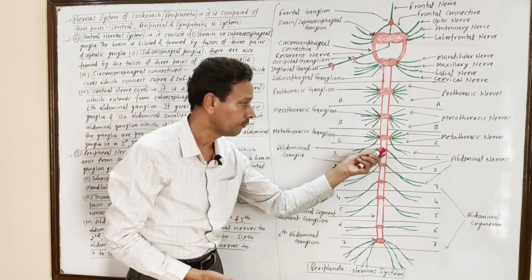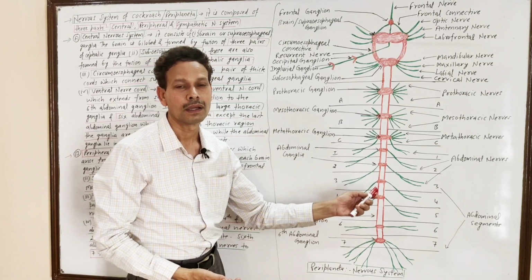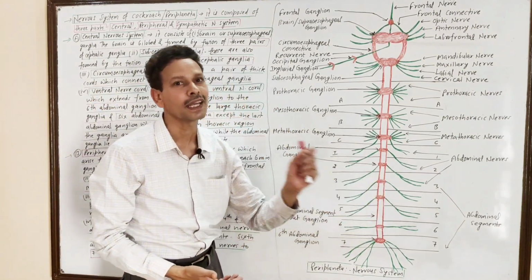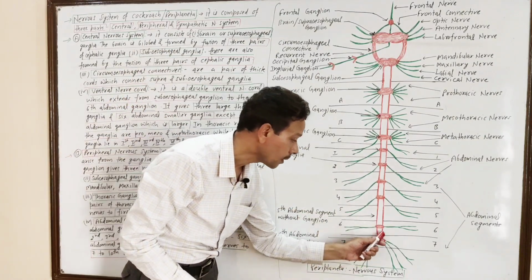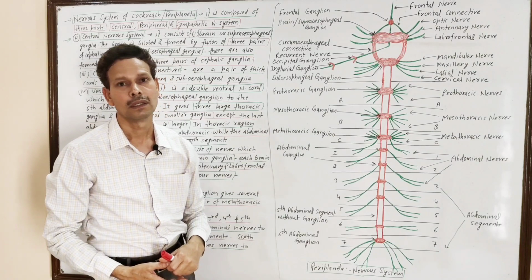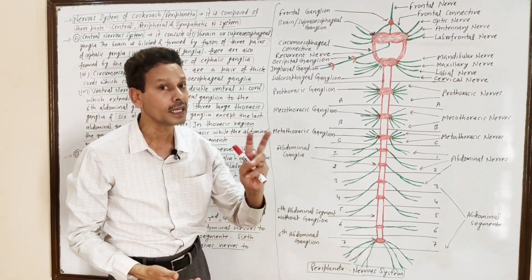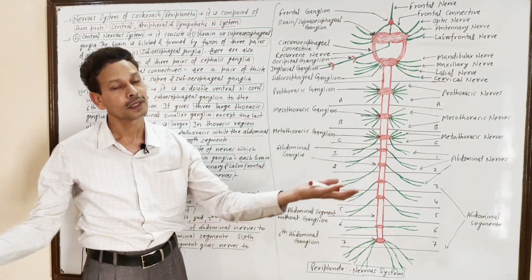It means in segments number 1st, 2nd, 3rd, 4th, abdominal ganglia are present, but in segment number 5th, there is no ganglia. Segment number 6th and segment number 7th have 2 more ganglia. Total 6 abdominal ganglia in 7 segments, with segment number 5th without any ganglia.